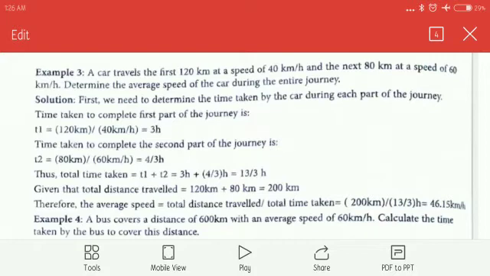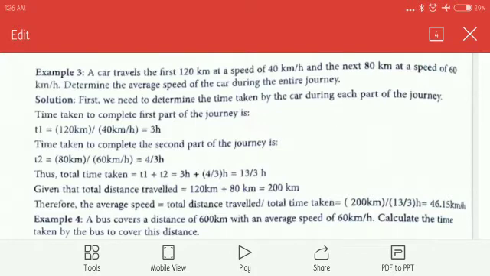In the first case it took 3 hours and in the second phase it took 4/3 hour. So total time taken is 3 hours plus 4/3 hour, add both of them, 13/3 hours, and the total distance is 120 plus 80 is equal to 200.